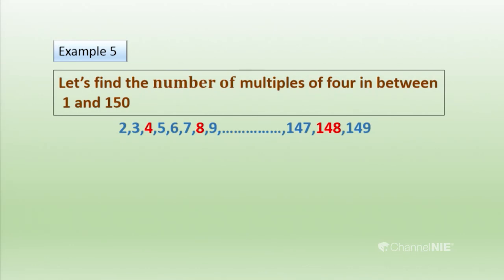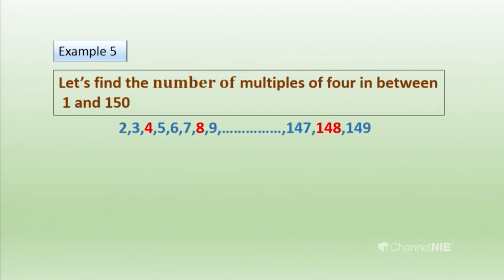When we wrote up to 149, 149 is not a multiple of 4. But we have to consider the last multiple of 4 coming in between 1 and 150. So, it's 148. You have to identify that.